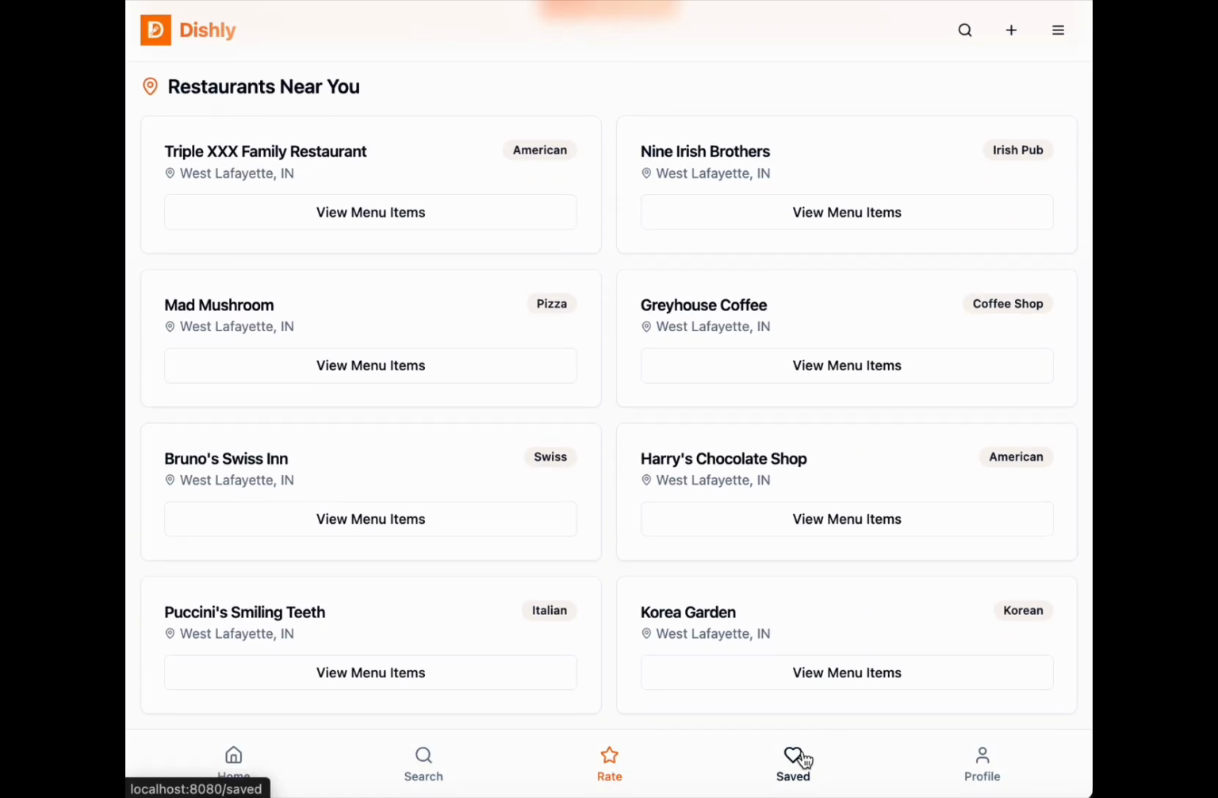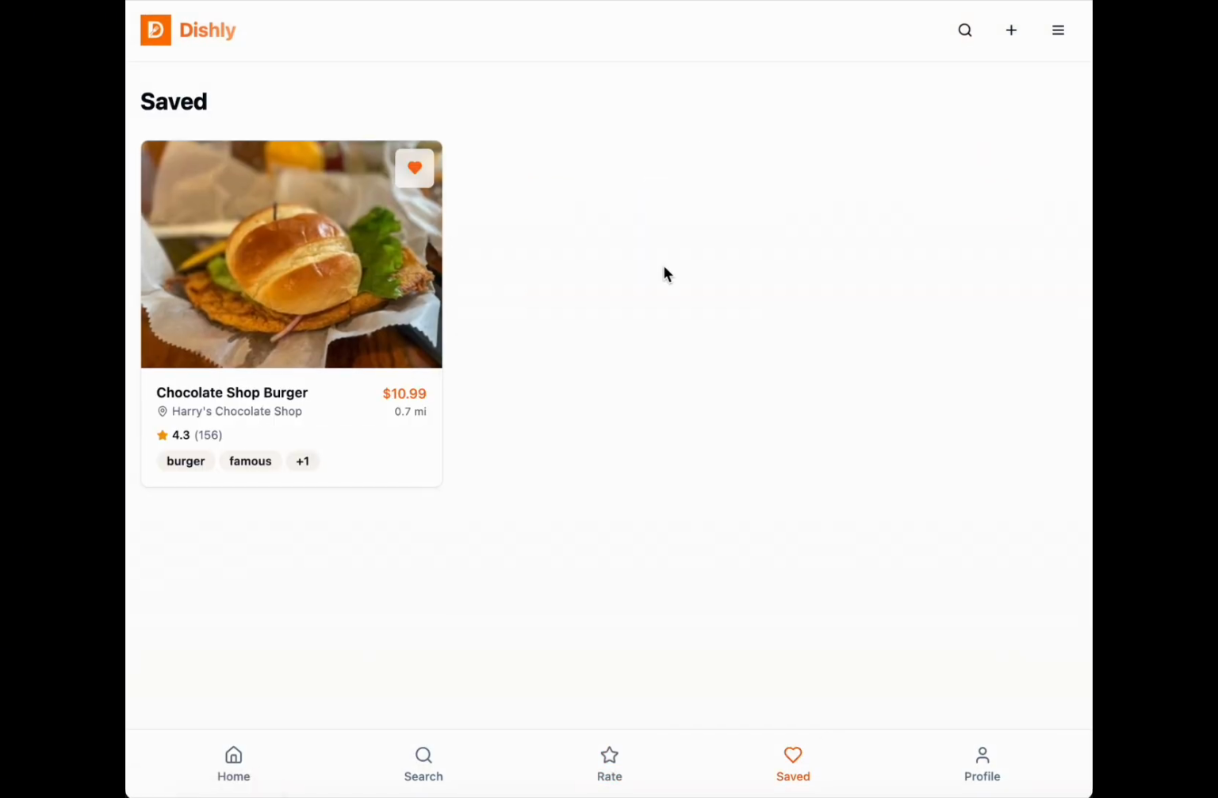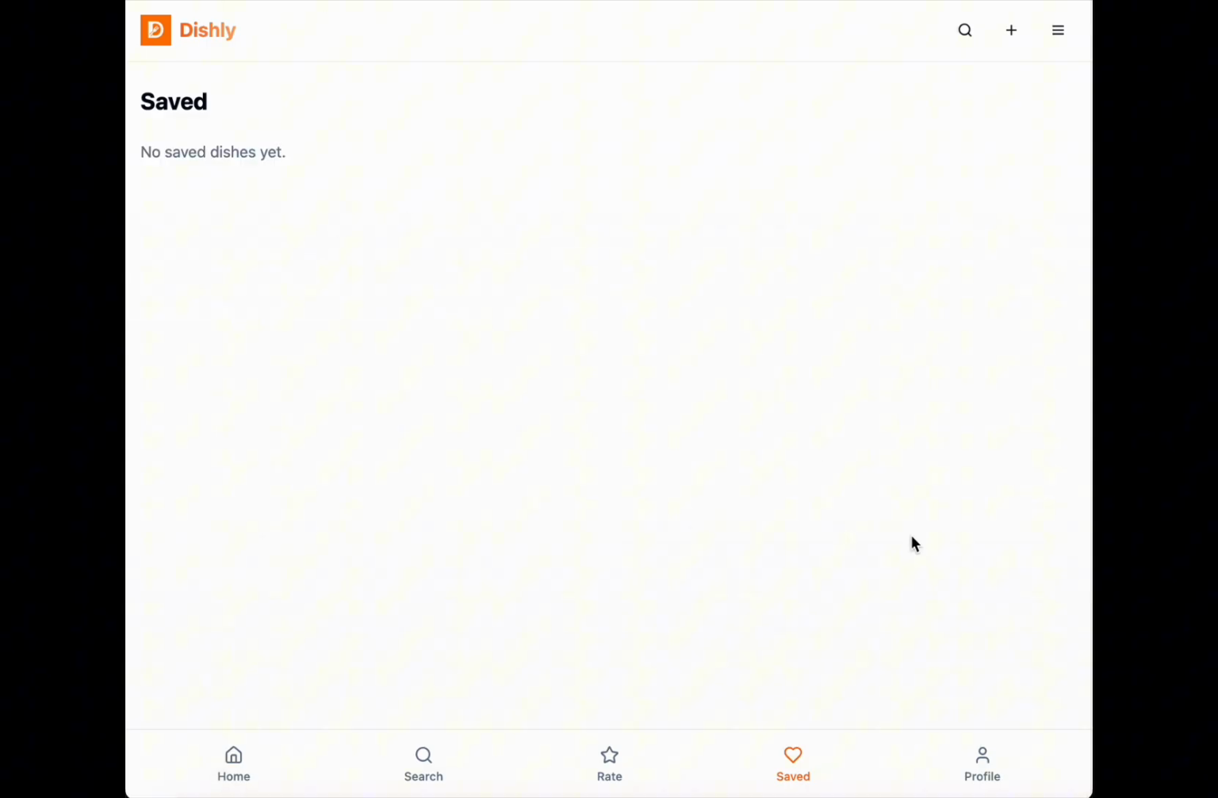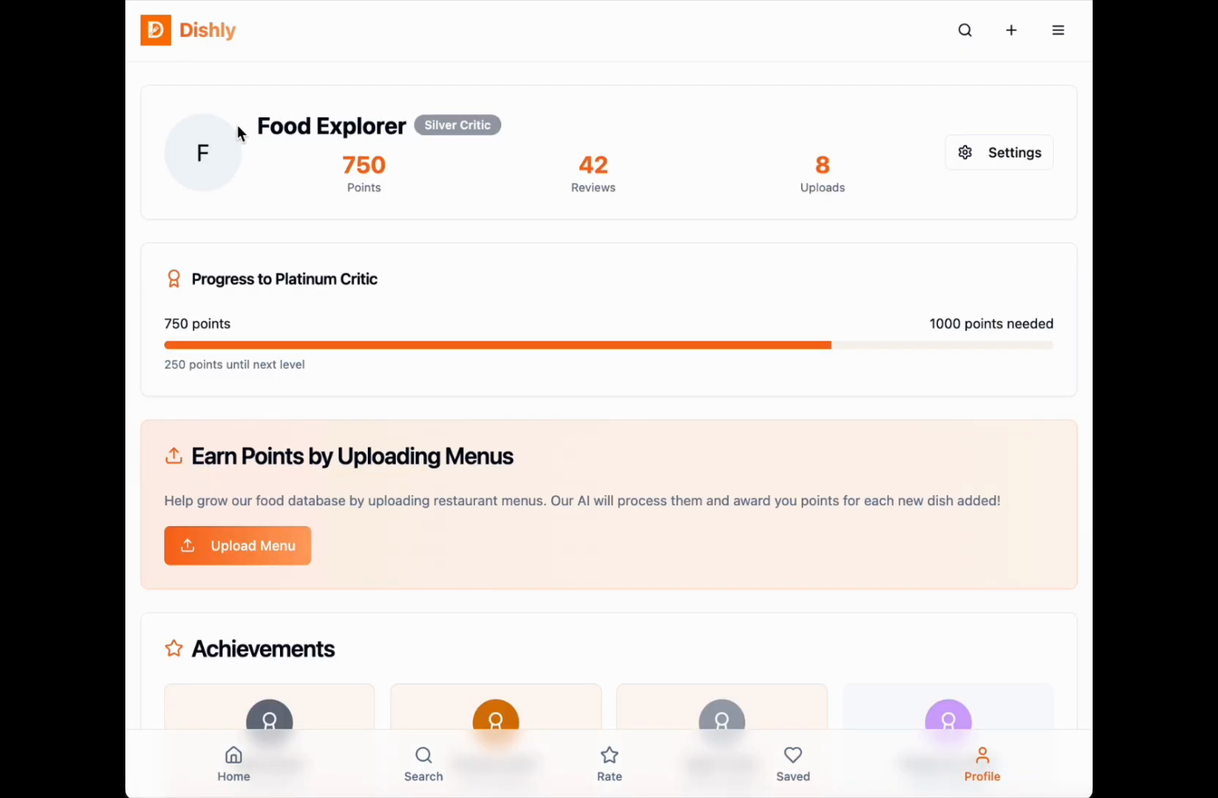So let's go to the saved. This was we already went through. We can actually unsave this just to show you. Refresh, and it's gone. Let's go to the profile. Last thing, there's account, Food Explorer, Silver Critic, which is a tag I'll get to in a bit. There's 750 points, 42 reviews, and 8 uploads.